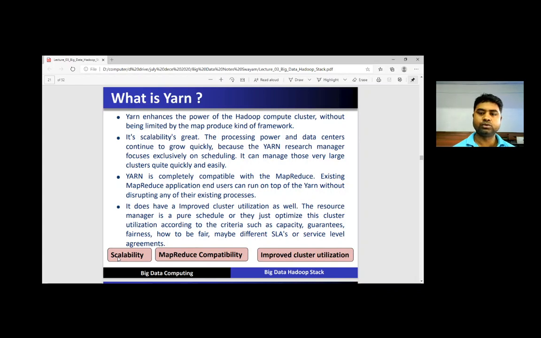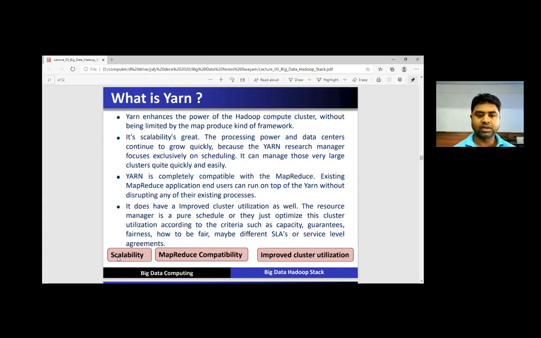It can manage those very large clusters quite quickly and easily. Yarn is completely compatible with MapReduce. Existing MapReduce applications and users can run on top of Yarn without disturbing any of their existing processes. And it has improved the cluster utilization as well.